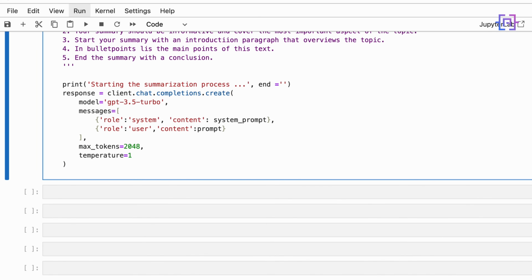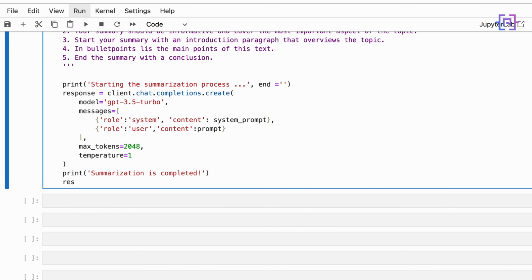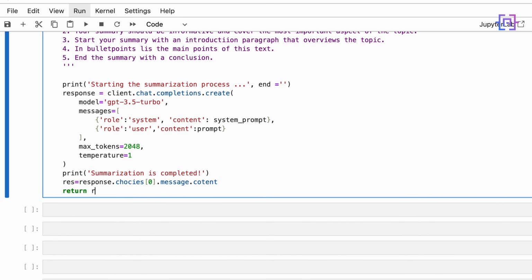After getting the response, we are going to print a message to the user. Summarization is completed. And we'll have the response is equal to response.choices index 0.message.content. And finally, we are going to return the response.